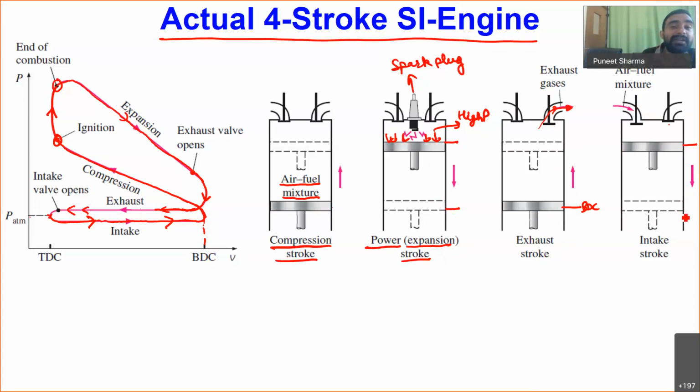So it means how many times the piston is actually moving between bottom dead center and top dead center? The piston is moving 4 times. So that's why we call such an engine a 4-stroke engine.